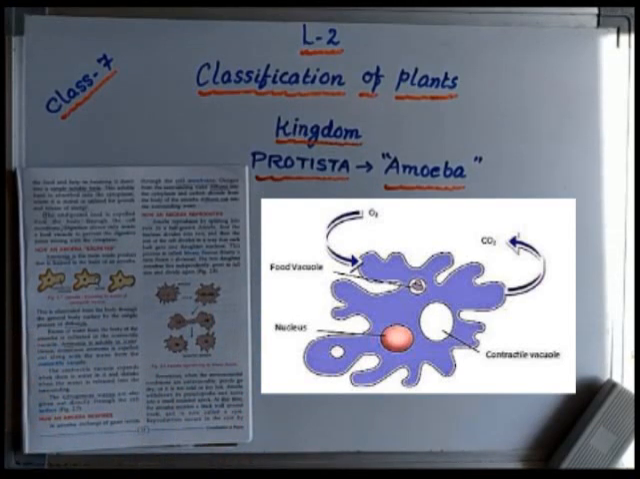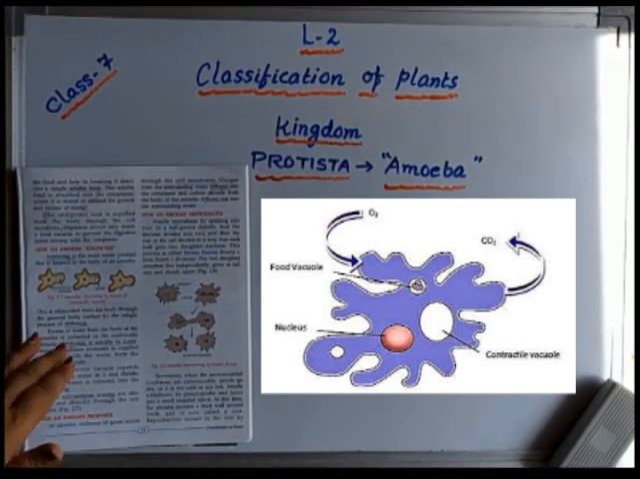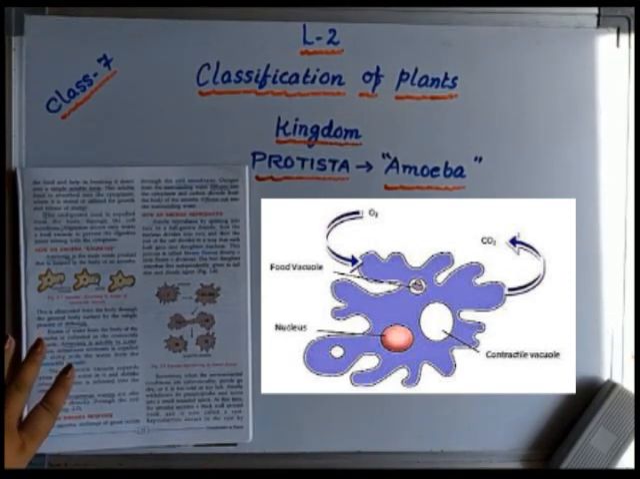That means by the process of diffusion through the cell membrane, the oxygen from the water comes inside the body of the amoeba into the cytoplasm, and from the cytoplasm it goes out to the surrounding water with the help of diffusion.